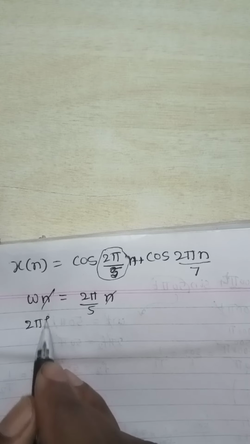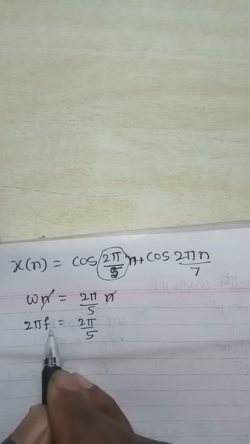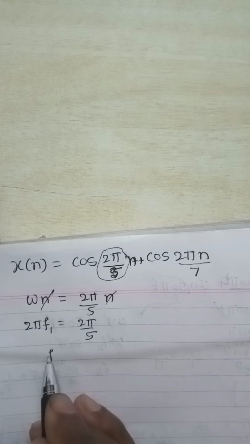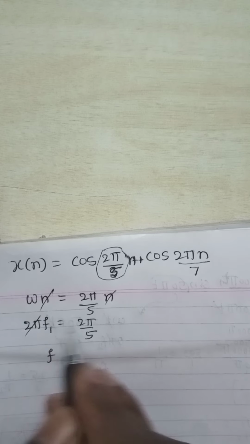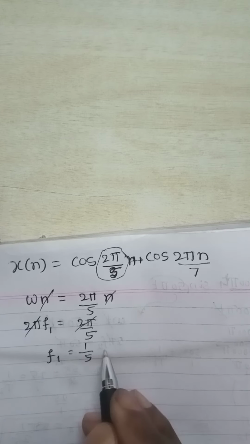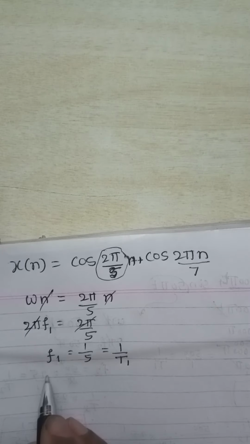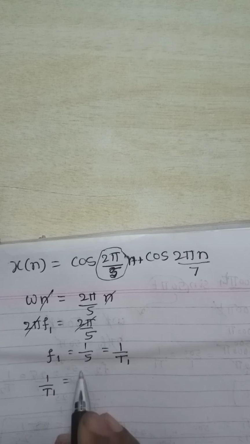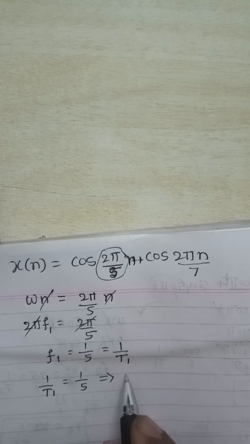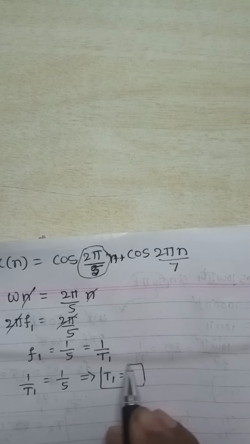Omega is 2 pi f, so for the first signal frequency f1, you can cancel the 2 pi here also, no problem. f1 equals 1 by 5, and we know the relation between frequency and time, f1 equals 1 by T1. As 1 by T1 is equal to 1 by 5, this T1 will be 5. Everybody knows this, taking the reciprocal.